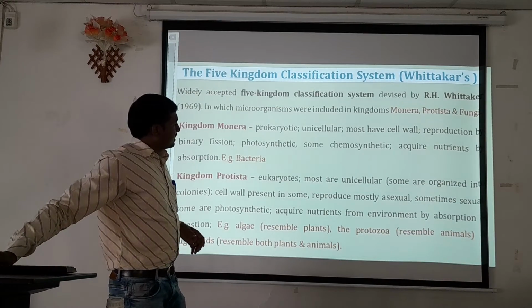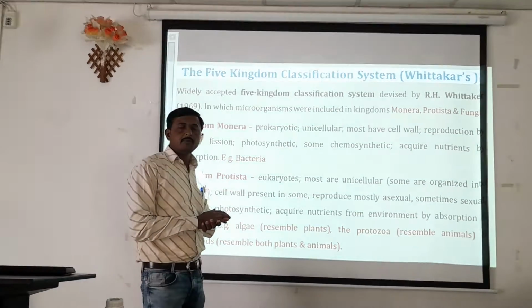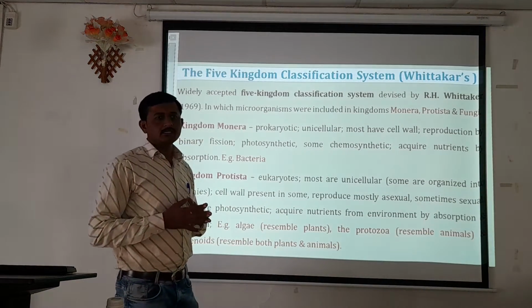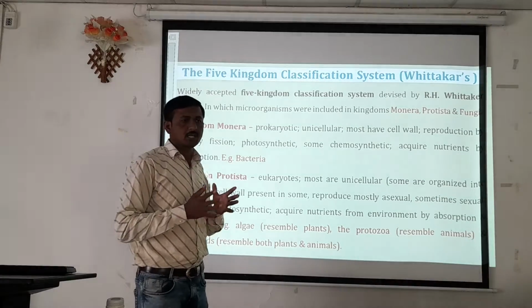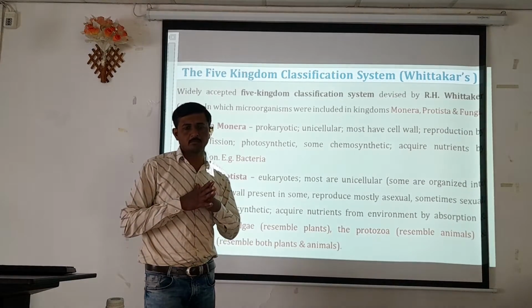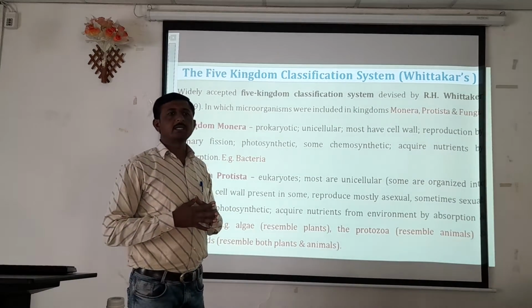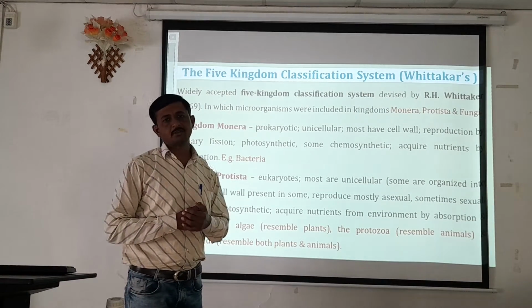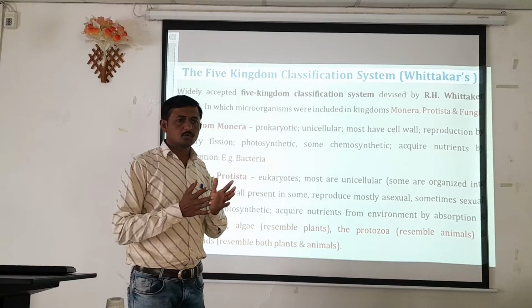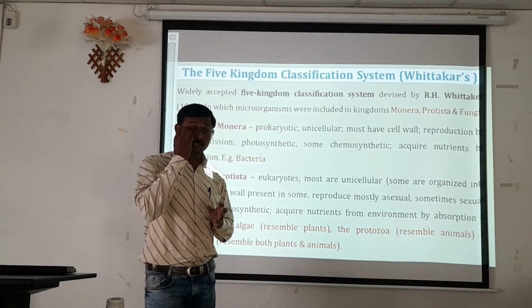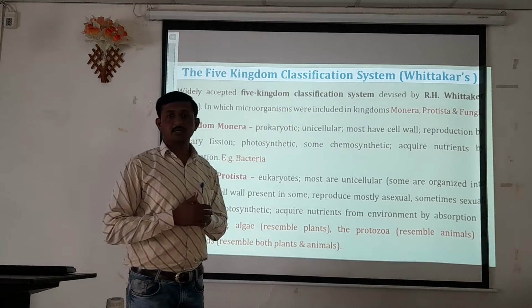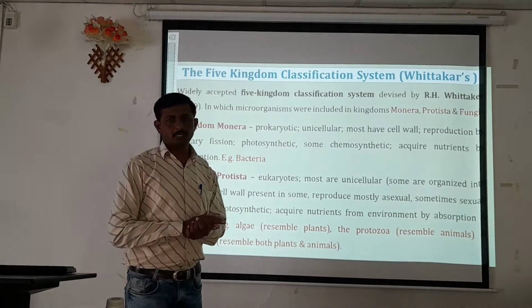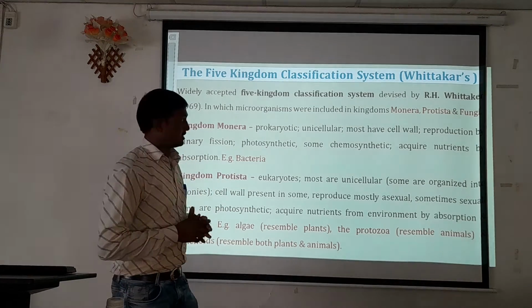Now, apart from the categories of kingdom Plantae, kingdom Animalia and kingdom Protista, these organisms also show different characteristics. So the question is how these organisms can be differentiated within this basic three kingdom classification system.